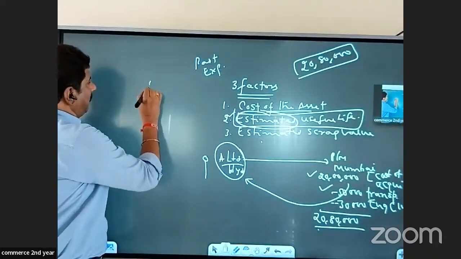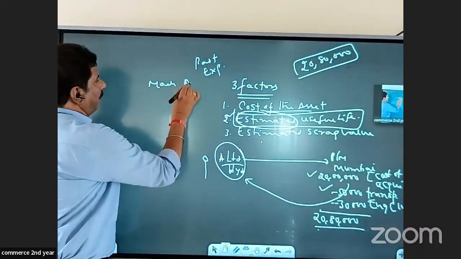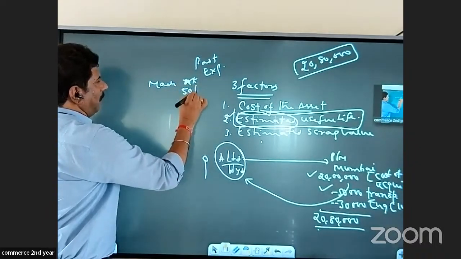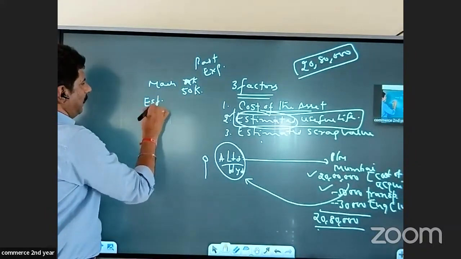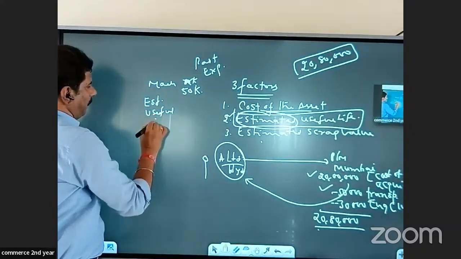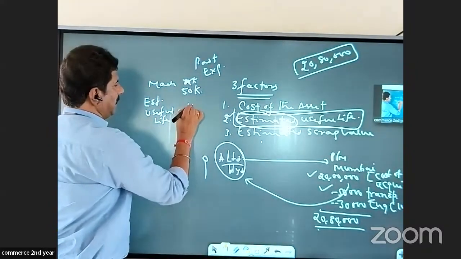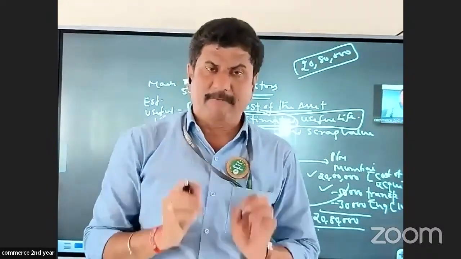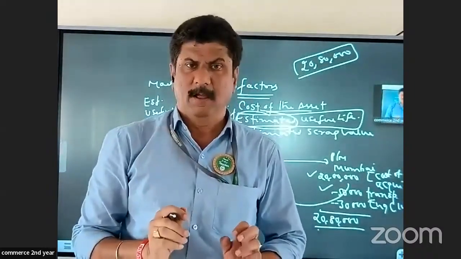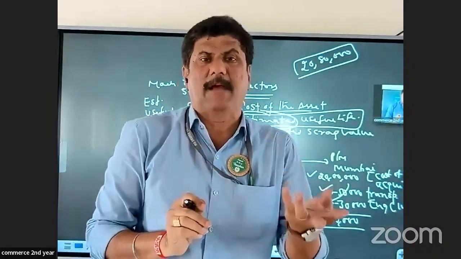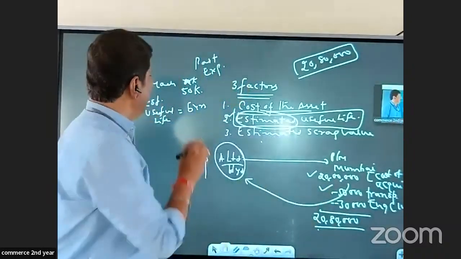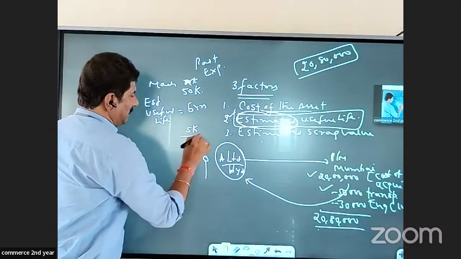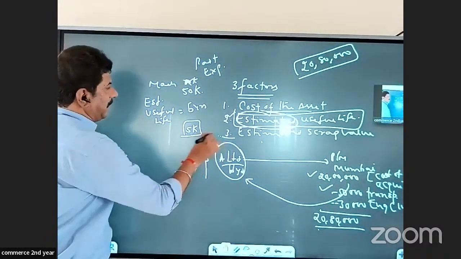Let us say I purchased the machinery for 50,000, and its estimated useful life is, let us say, 5 years. After 5 years, if I sell it, I will definitely realize some amount, isn't it? Even if I sell it to a scrap vendor, I'll definitely realize something. Let us say I'm realizing 5,000 rupees. Then this 5,000 rupees is called the estimated scrap value.